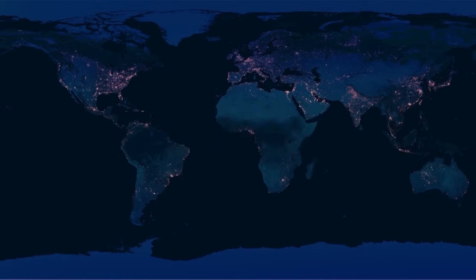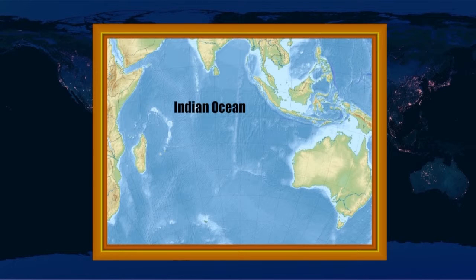Indian Ocean. It is the only ocean named after a country, that is India. The shape of the ocean is almost triangular. In the north, it is bound by Asia, in the west by Africa, and in the east by Australia.